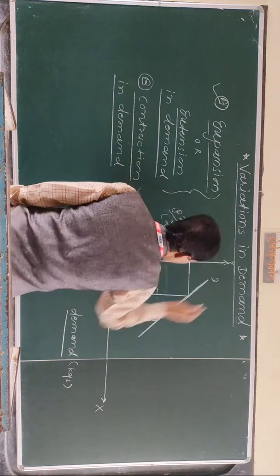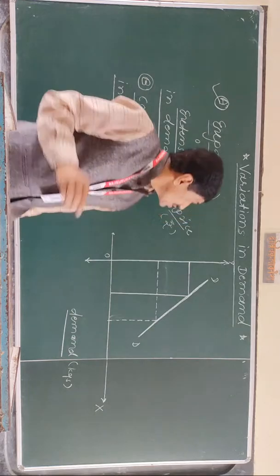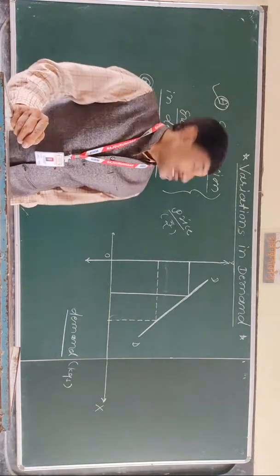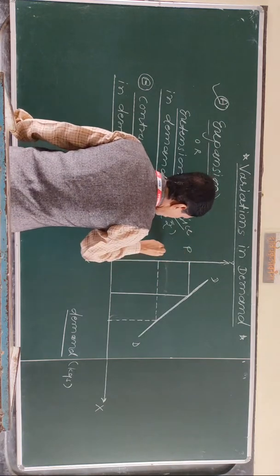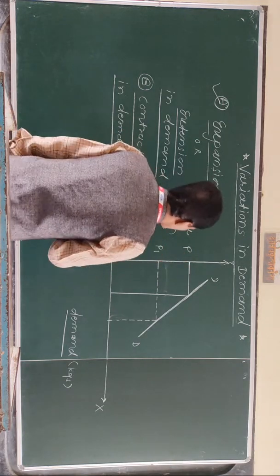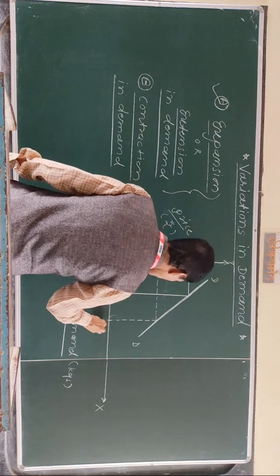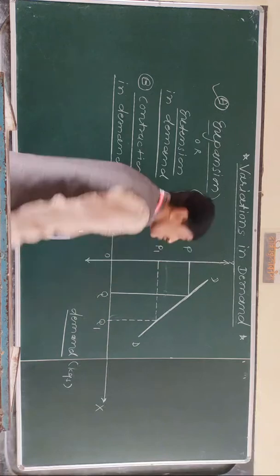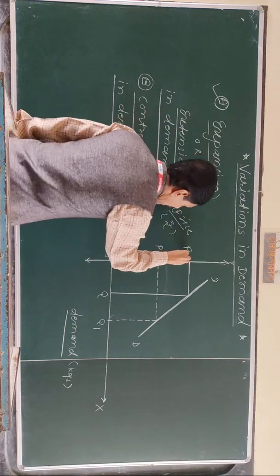So this is the DD. DD means demand curve. Here is the price P and P1, and here is the quantity Q and Q1. Q and Q1 mean quantity demanded. So look at that arrow.